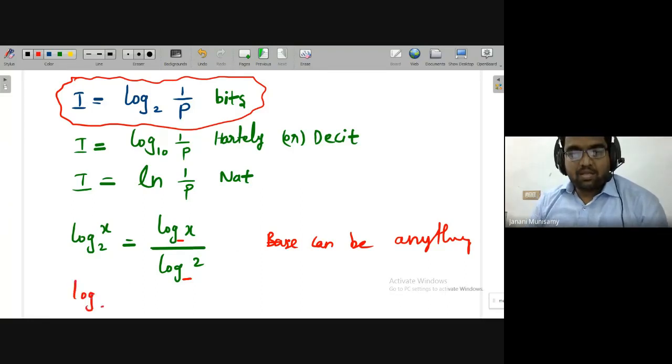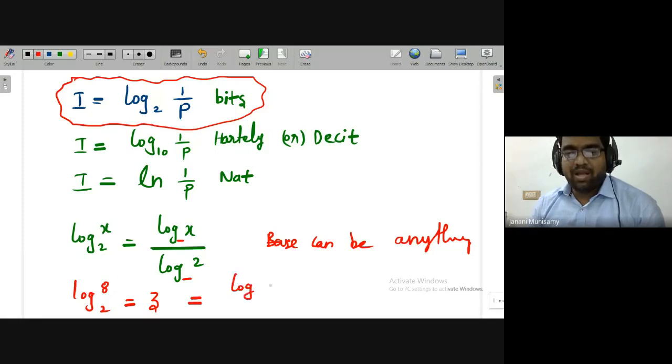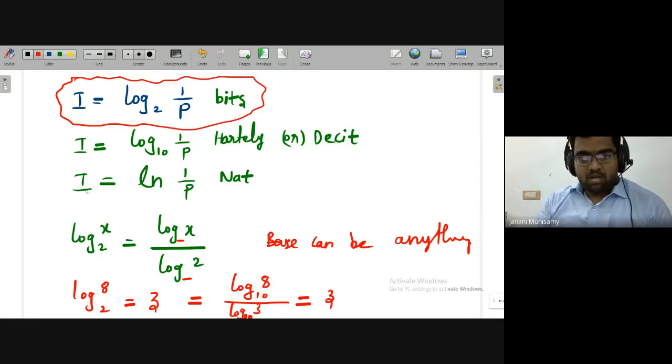Or if x is in the order of a power of 2, say for example this is 8, I know 8 can be written as 2 power 3, then directly 3 is the answer. But I am using this formula for other cases. Even for the same case, you can use this formula. Same 3, you can get like this, say log 8 base 10, you just put it in the calculator, then log 2 base 10, and take the ratio. This is 2, okay, not 3, this is 2. Definitely, you will get the answer as 3. You can check it out later.